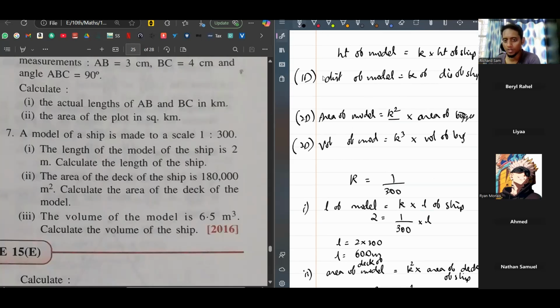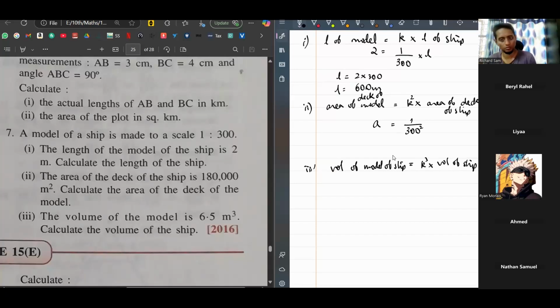So the first formula is for one-dimensional values like length, breadth, height, distance. The second formula is for two-dimensional values like area. The third formula is for three-dimensional values, which is the volume. For one-dimensional, you use K. For two-dimensional, K square, and for three-dimensional, K cube.